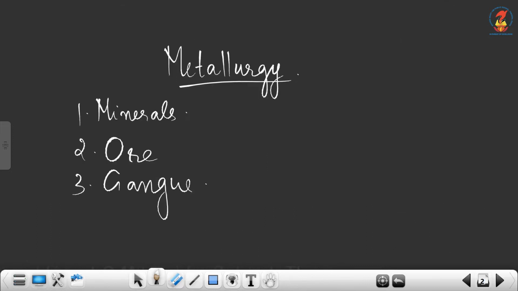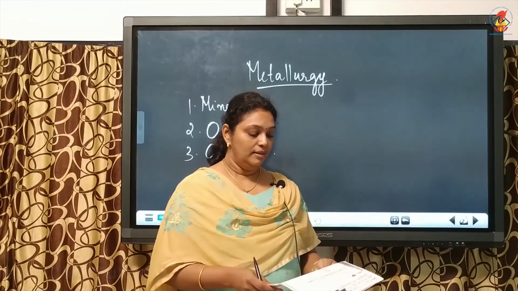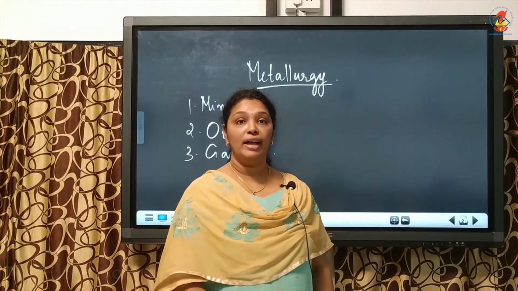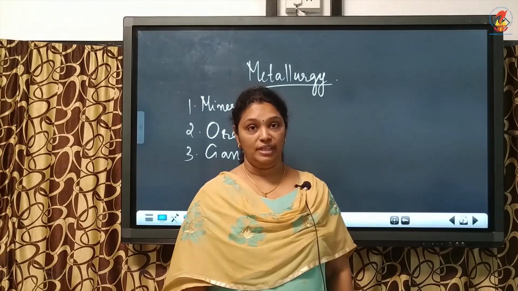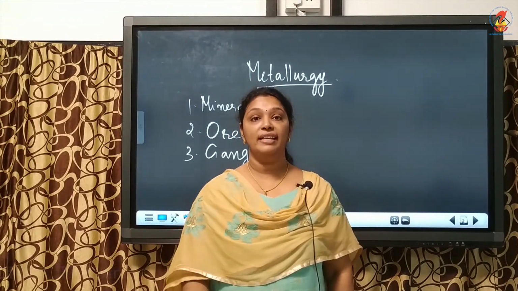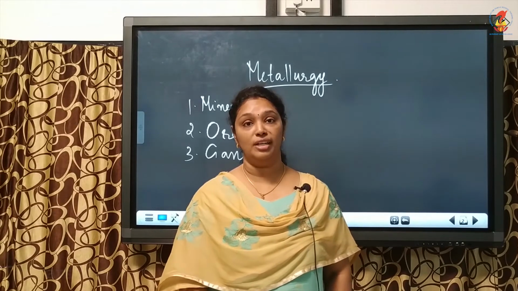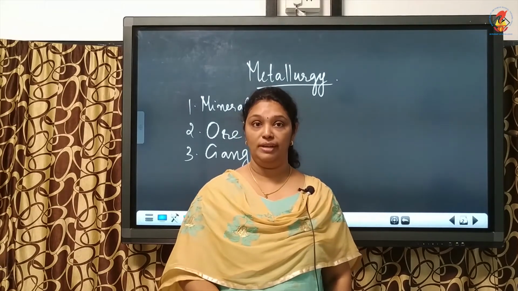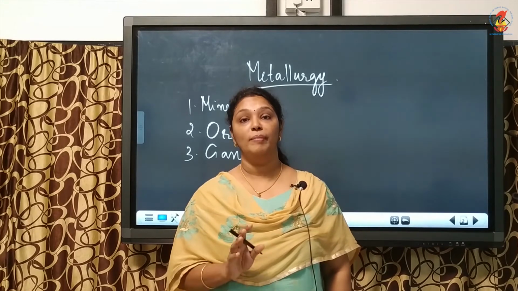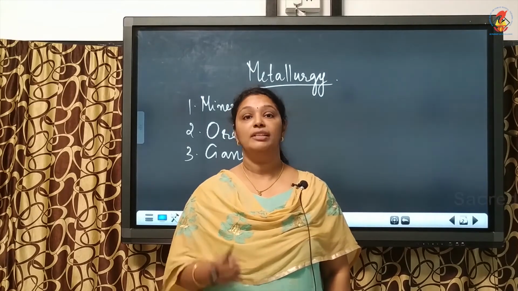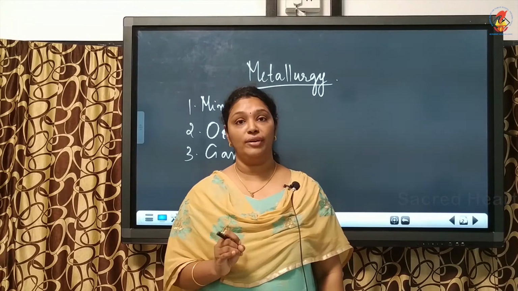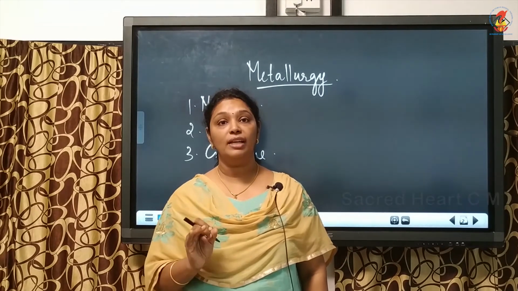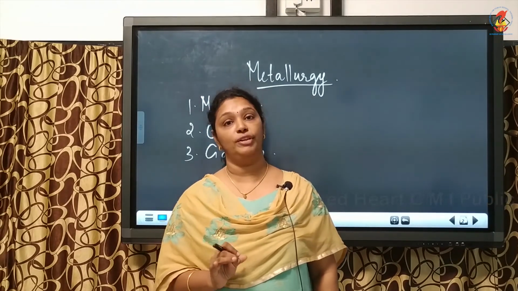Now there are 5 metallurgical operations, or we can say the extraction and isolation of metal from its ore involve 5 metallurgical processes. The first is crushing and grinding of the ore. The second operation is concentration of the ore.